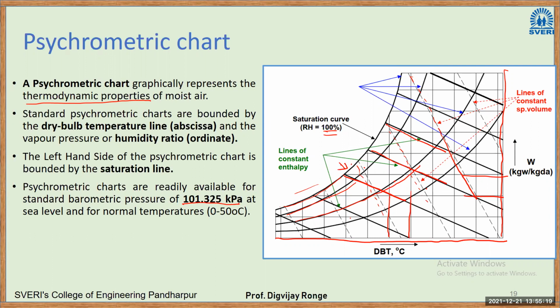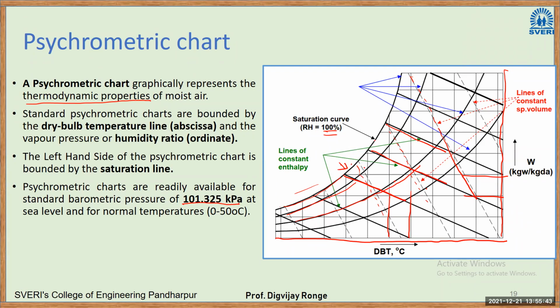So again, I will explain, the psychrometric chart is very important. It is a graphical representation of all the processes happening in an air conditioning system. It is very important to know the system before constructing it. Here on the abscissa, we have dry bulb temperature. On the ordinate, we have specific humidity. Another boundary is the saturation curve, that is 100% relative humidity.